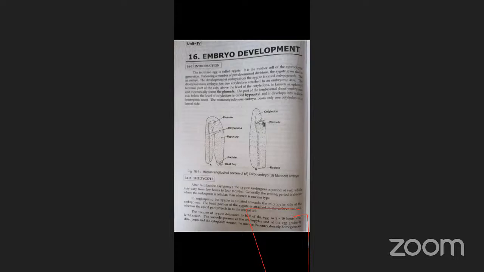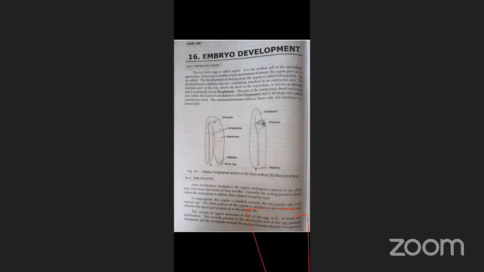So here, the fertilized egg means that before that, the fusion of gametes is done, and before that many divisions are completed. Then the fertilized egg is what we call the zygote, right? In the mother cell of the sporophytic generation, following a number of predetermined divisions, the zygote gives rise to an embryo. The divisions may be mitotic or meiotic, whatever they may be.